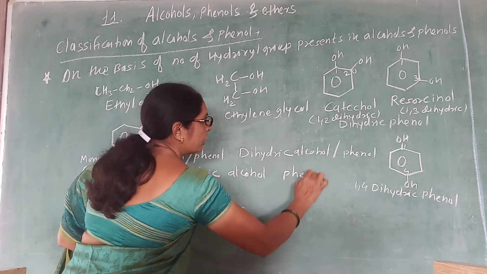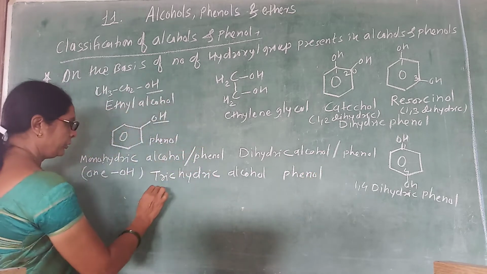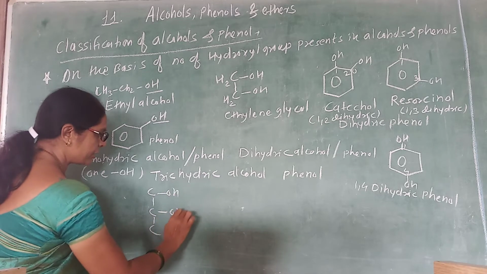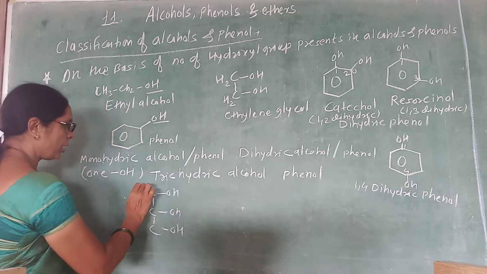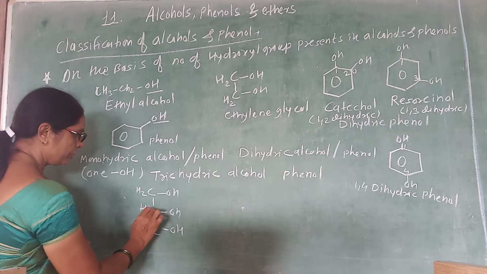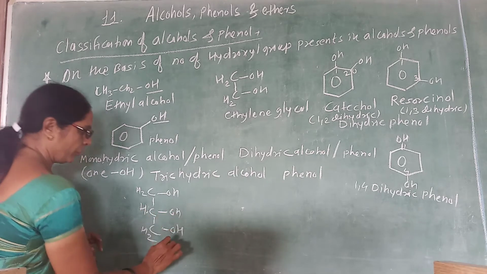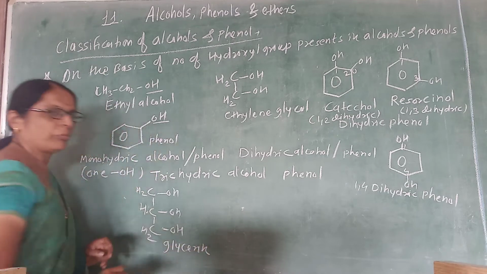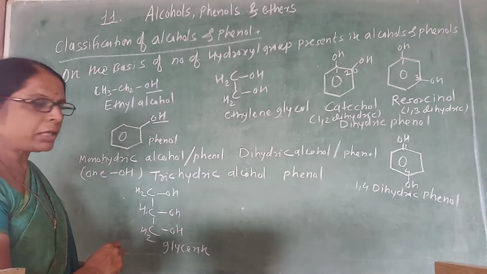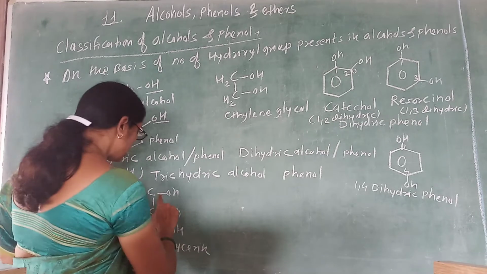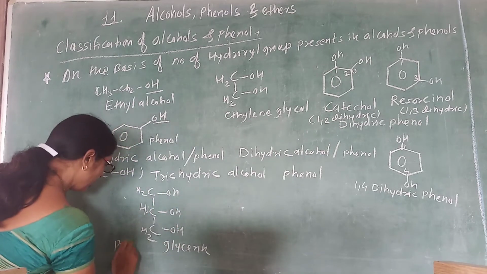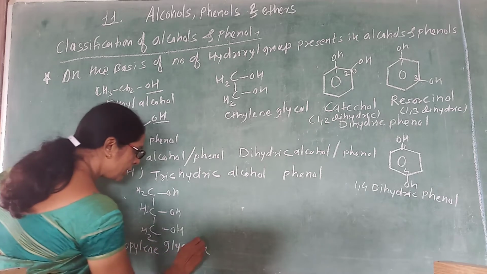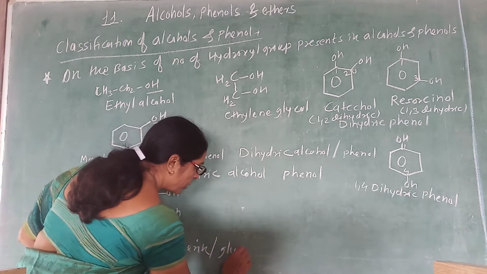When the compound has three OH groups, it is called glycerin or glycerol.